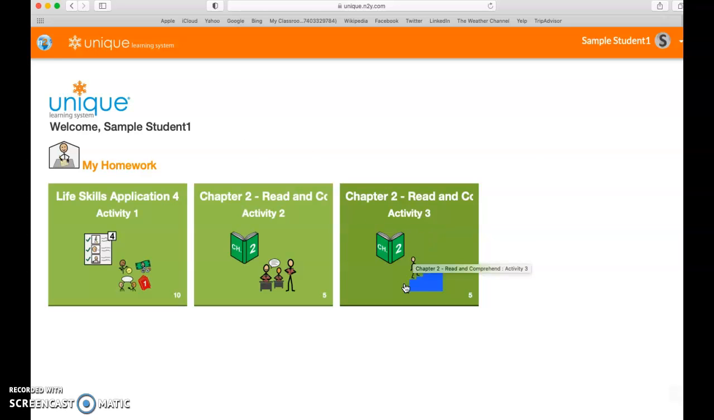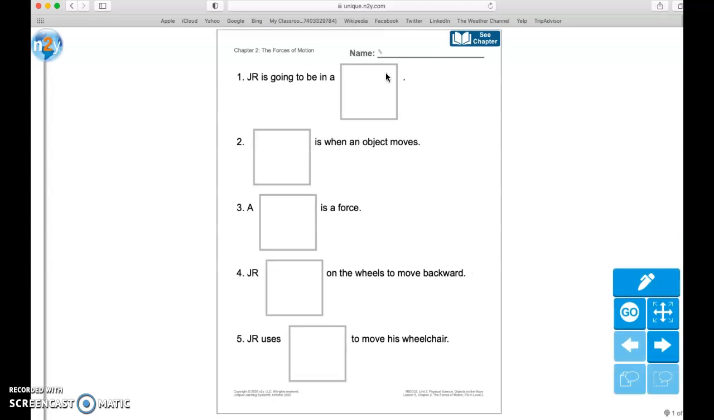Following that, your activity will be Activity 3, and this has the questions. I'll give you a peek at what it looks like. The questions about the chapter. Remember, if you aren't sure about the question or about the answers, you can go ahead and push the See Chapter button, and it should bring you back to the chapter.